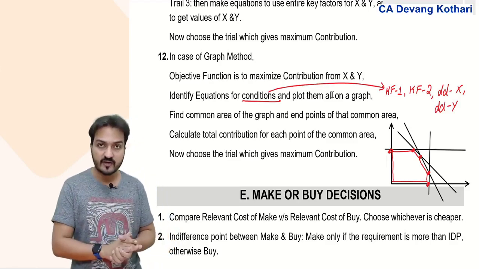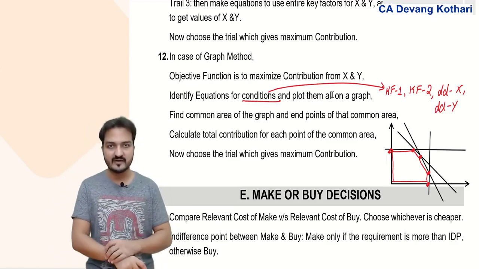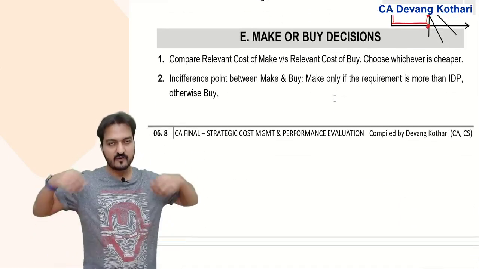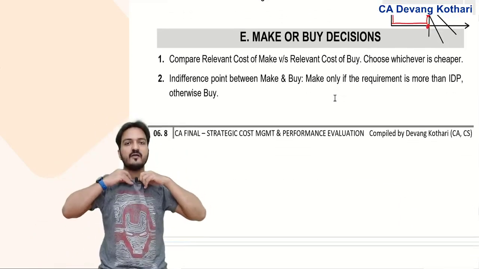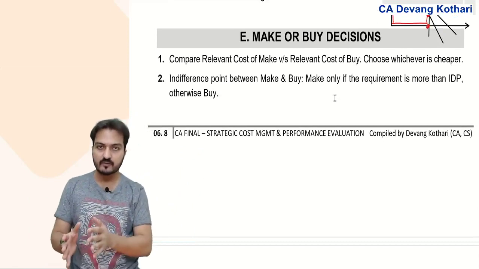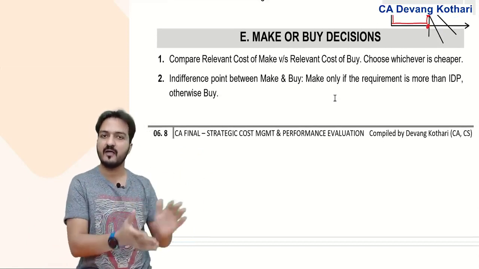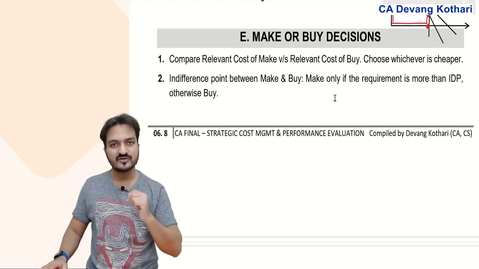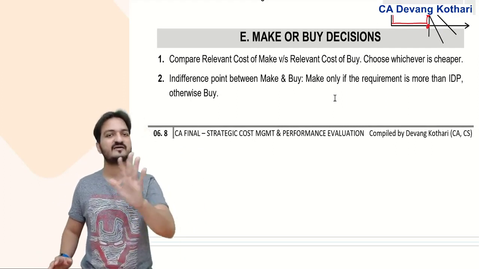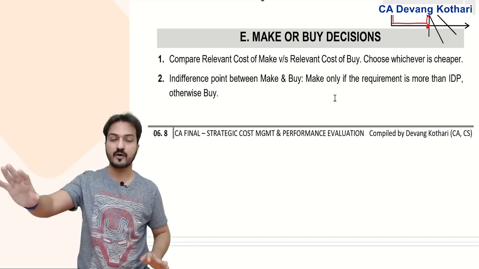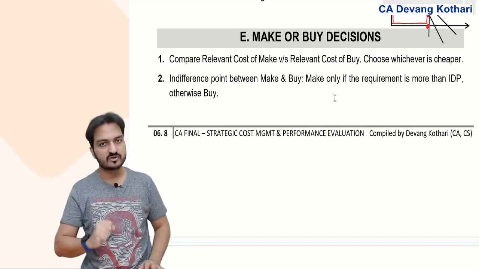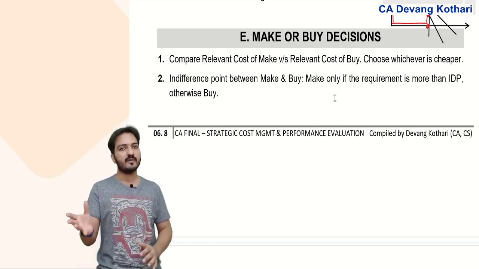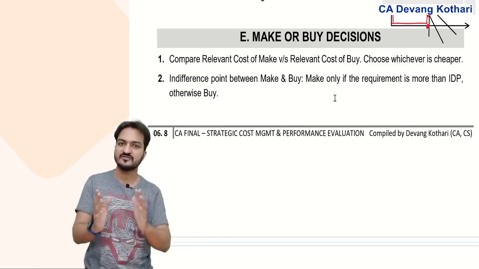The next most common kind of questions is make or buy decisions. Yes, make or buy decisions, we will revise. These are the decisions regarding whether I should make a product or whether I should buy out the ready-made product. If I make the product, then I will incur cost in my company. Let's call that relevant cost. If I buy the product, then I will incur the purchase cost of the product. What should I do? Should I make the product myself or should I buy? Simple, choose whichever is cheaper.